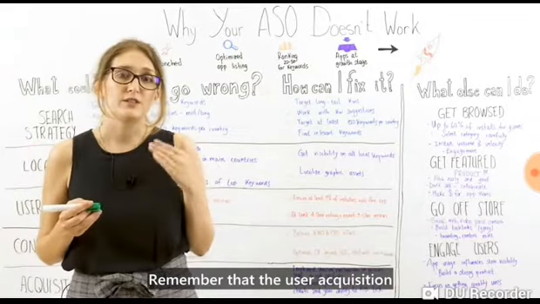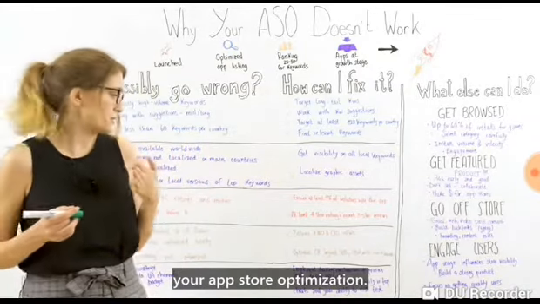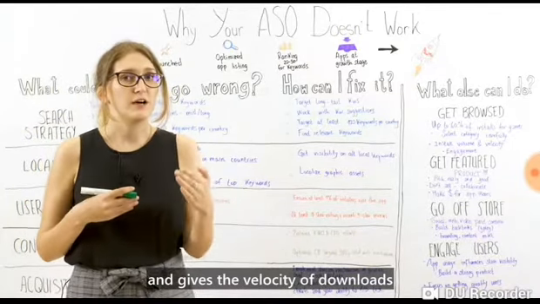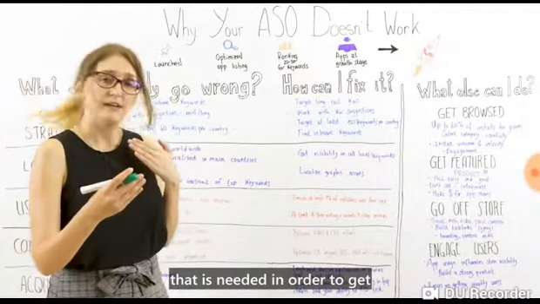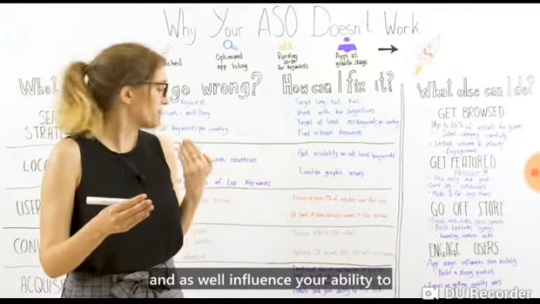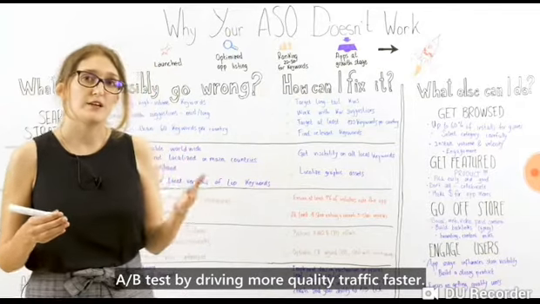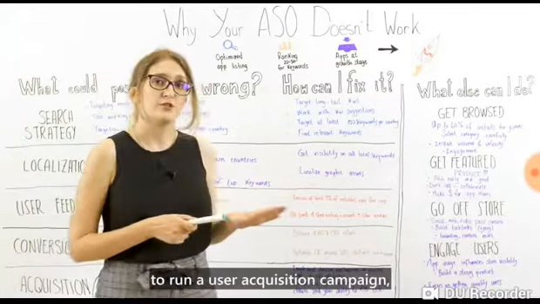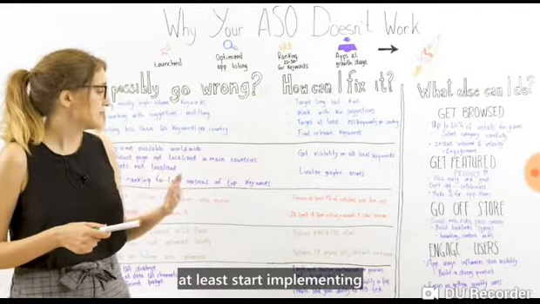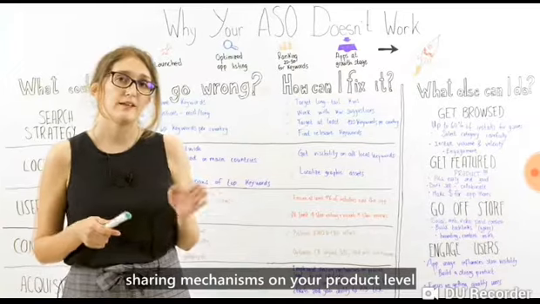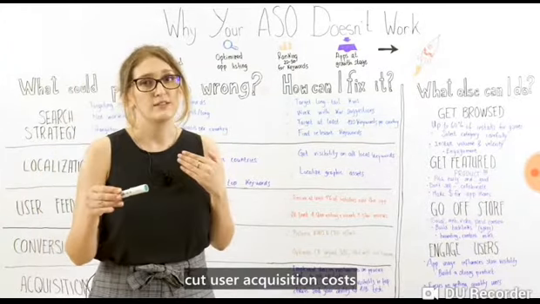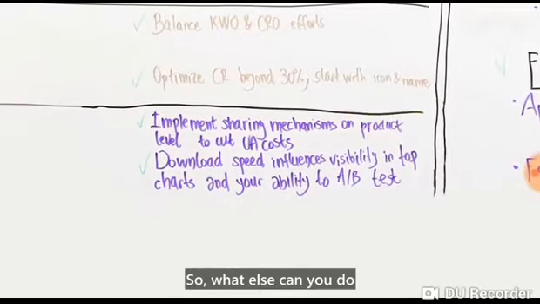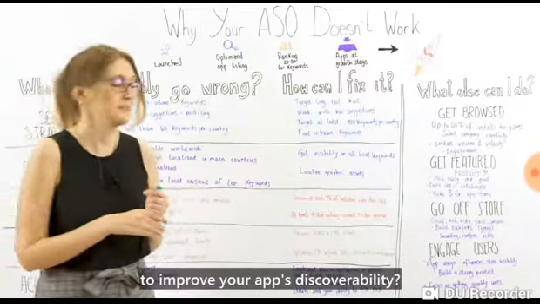Remember that user acquisition is critical to the success of your App Store optimization. Why? Because it gives you an additional boost and gives the velocity of downloads that is needed in order to get a higher visibility in the top charts, and as well influence your ability to A/B test by driving more quality traffic faster. So, in case you don't have enough budget to run a user acquisition campaign, at least start implementing sharing mechanisms on your product level and make it viral in order to cut user acquisition costs and collect more installs organically. So, what else can you do to improve your app's discoverability?